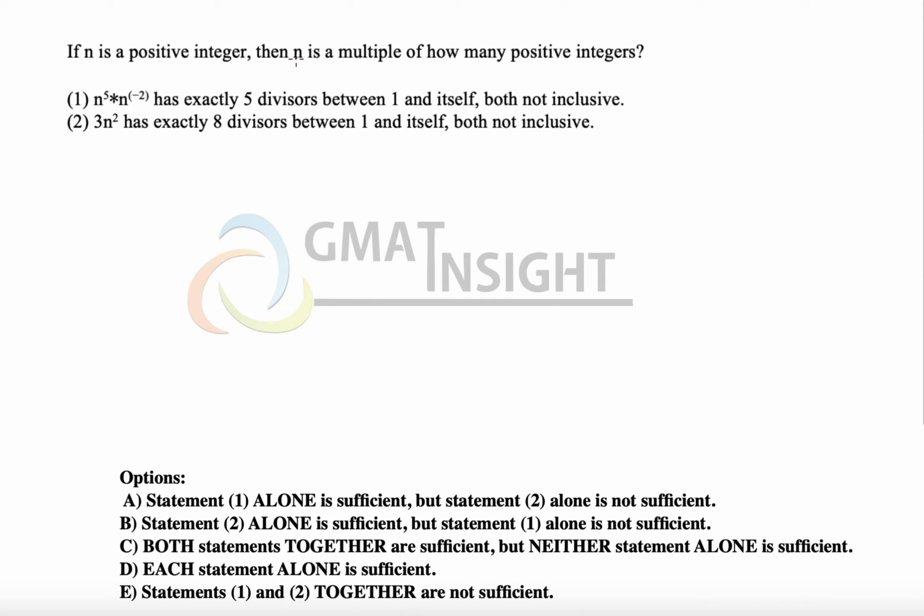If n is a positive integer, then n is a multiple of how many positive integers? So basically the question is simply asking the number of factors of n, because every number is a multiple of all its factors. Now let's also quickly recap how to find the number of factors.